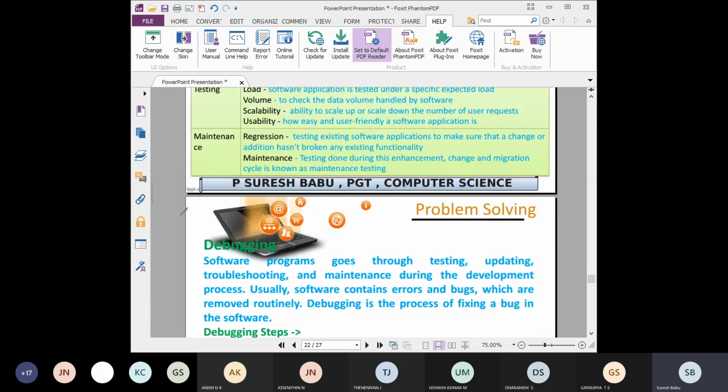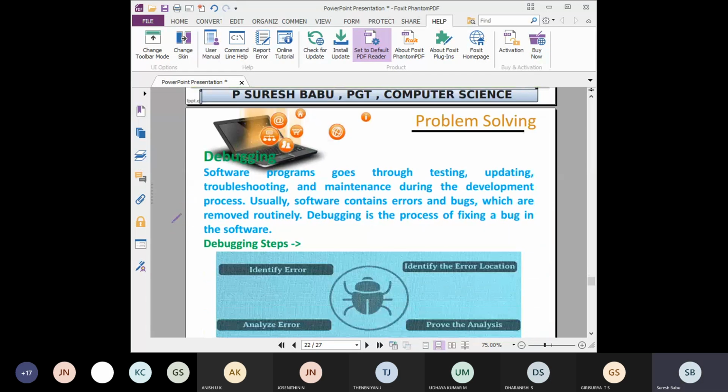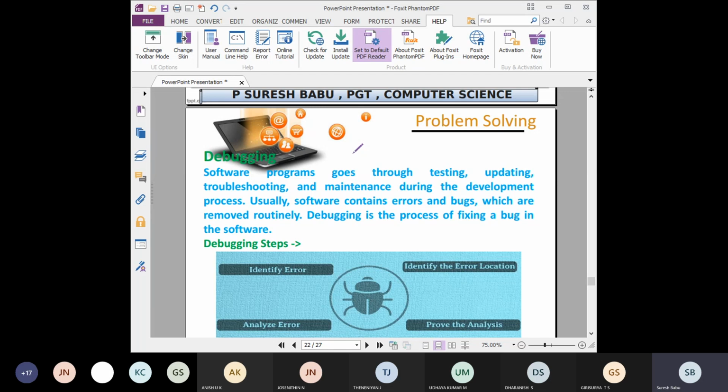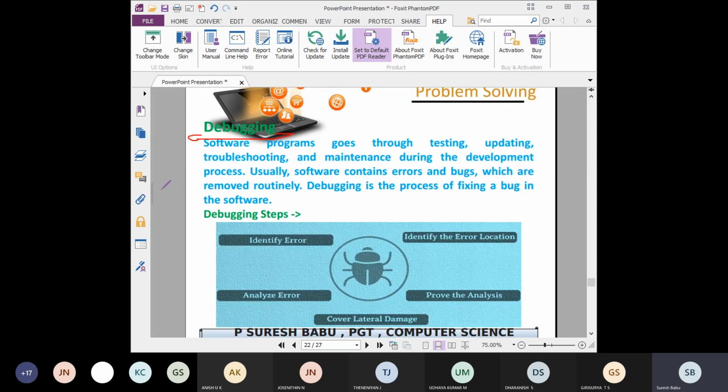Then next topic we will go to. So after completing coding we have tested. During testing if you find any errors, that is called debugging. Finding an error means you will get an unexpected output. That is called dissatisfaction. How does the unexpected output come?